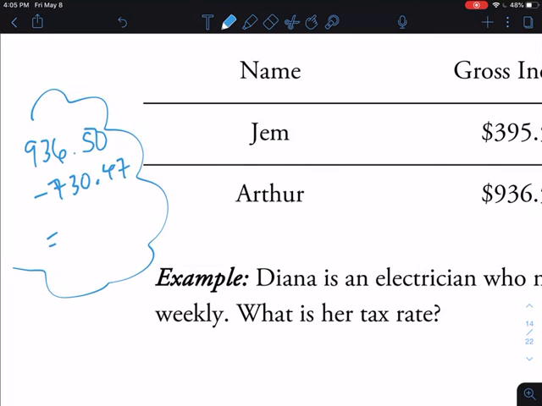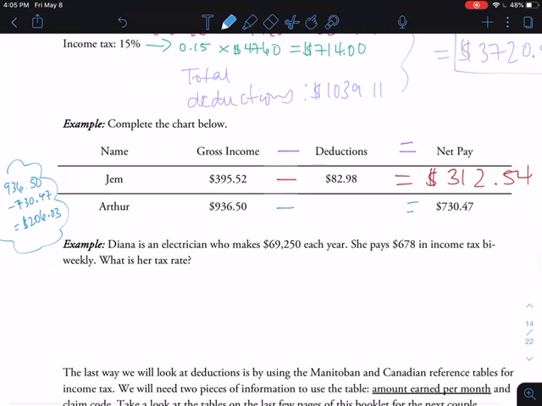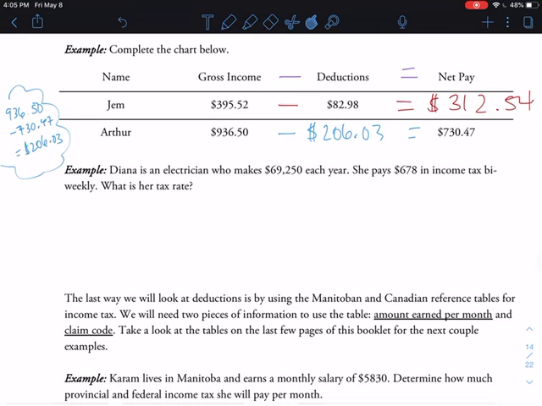And then that is going to give us our answer for the deductions amount, which is $206.03. Okay, so I can put that number here in the deductions column. Voila. All right, the last example we're going to do in this video is here with Diana.